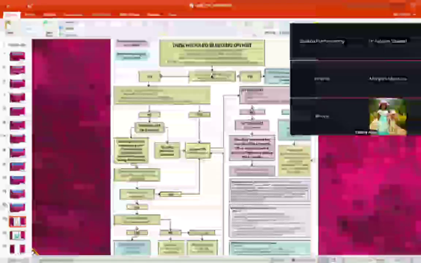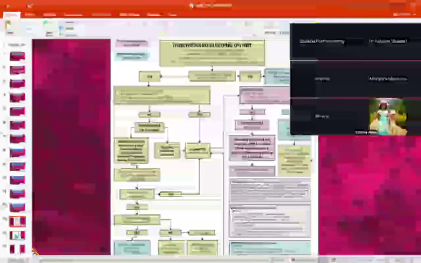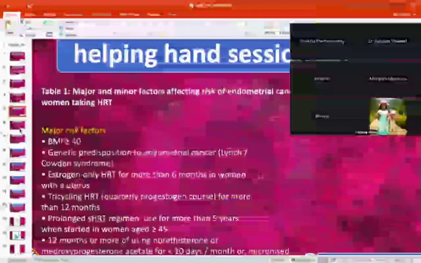But if there is any one major or three minor risk factors, then it is directly referral to the cancer suspicion pathway. And when there are two minor risk factors, do we refer to cancer or do we offer a scan? TVS scan. So now clear? So here we have offered a scan. Here there is no role of scan. Where is there no role of scan? When one major or three minor factors.